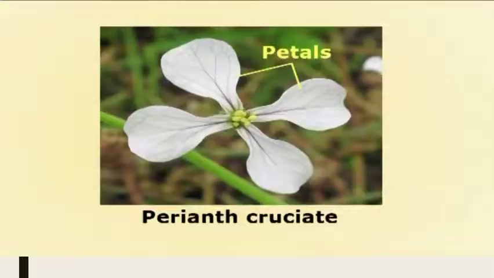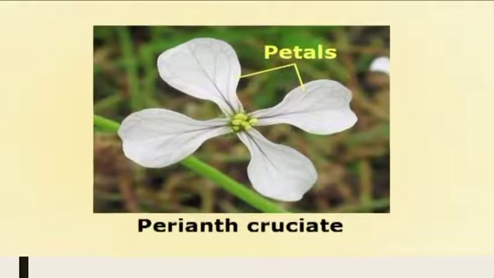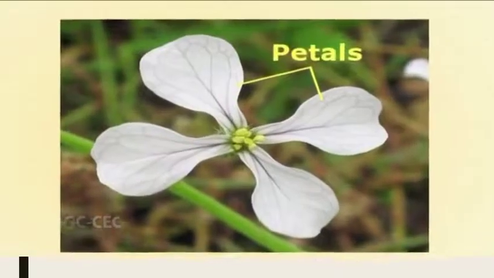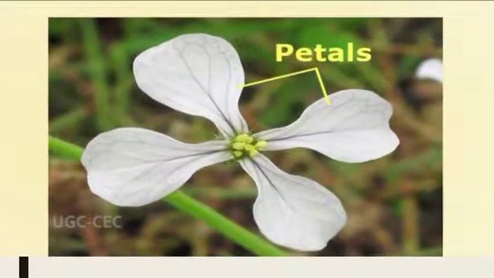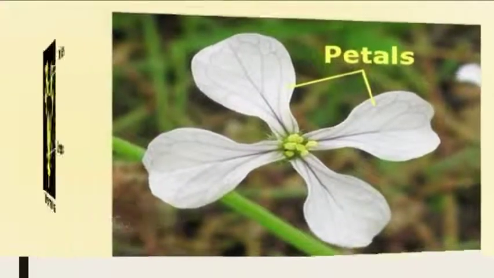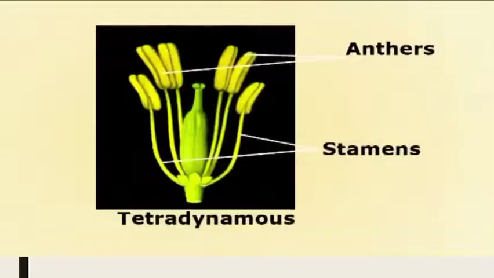The flower has a perianth, the non-reproductive part of the flower. The perianth here is cruciate, meaning cross-shaped. The petals are the individual parts of the corolla. They are clawed. The androecium in this family is tetradynamous, a unique characteristic feature of the family Brassicaceae.